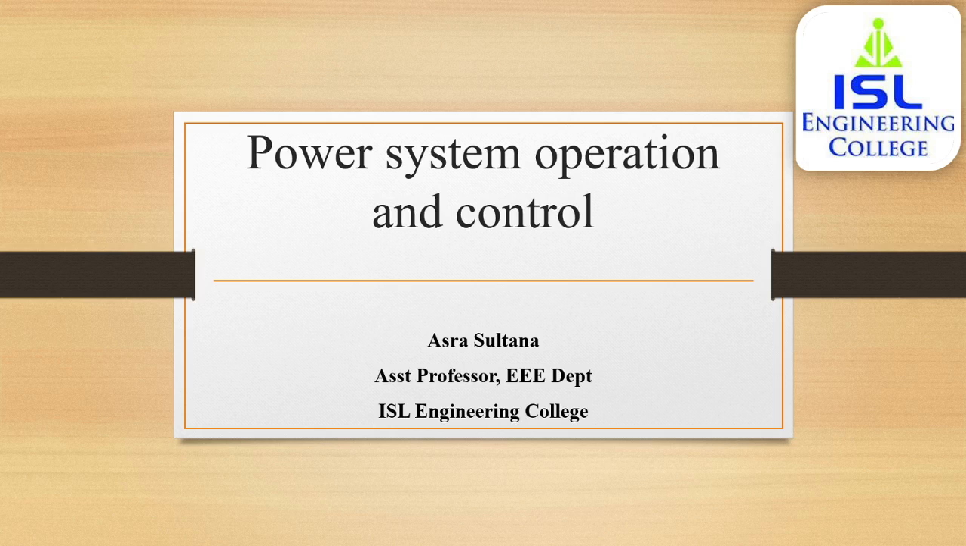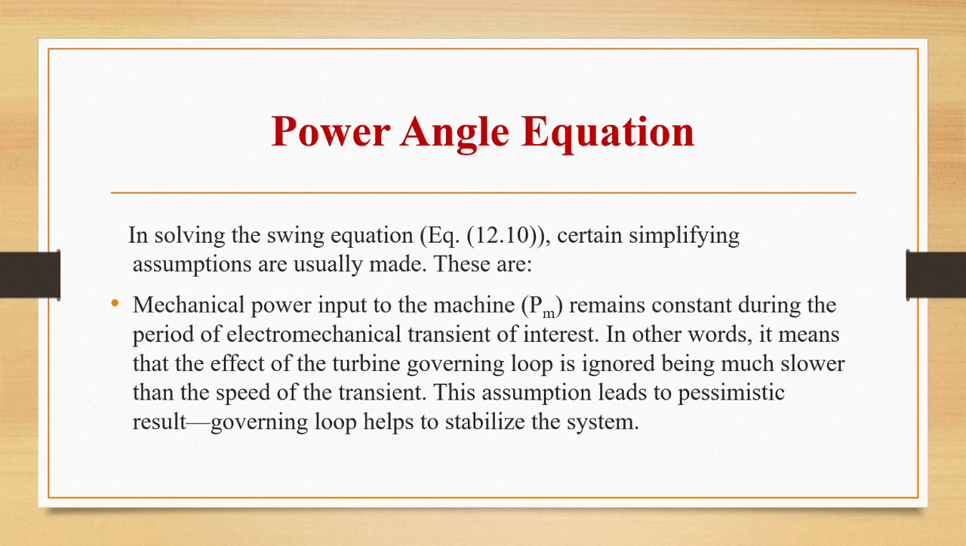So today we are going to see about the node elimination technique in power systems. In previous classes we have seen about the power angle equation and power angle curve. So in solving the swing equation, certain assumptions are made. So what are those assumptions? Three assumptions are there in solving the swing equation.